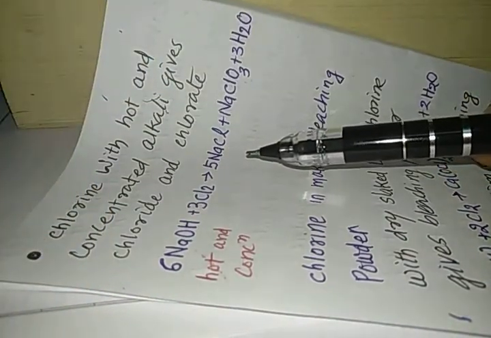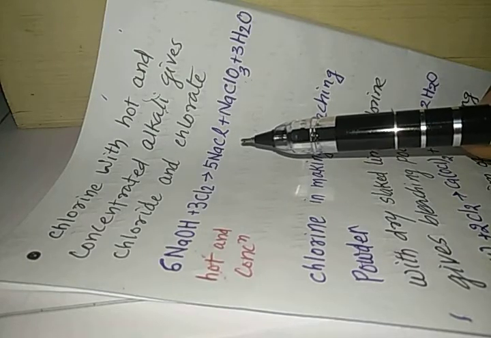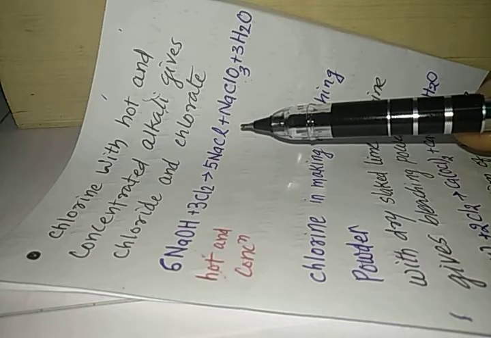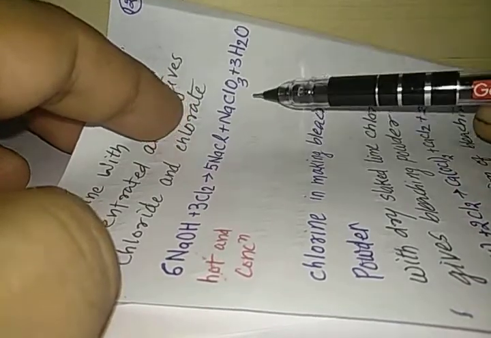So in both the reactions, when alkali reacts with chlorine, if the alkali is cold and dilute, it produces the hypochlorite, and if it is hot and concentrated, it produces the chlorate. These are the basic differences. NaCl and H2O are produced in both the reactions. These two reactions are also important for your exams.